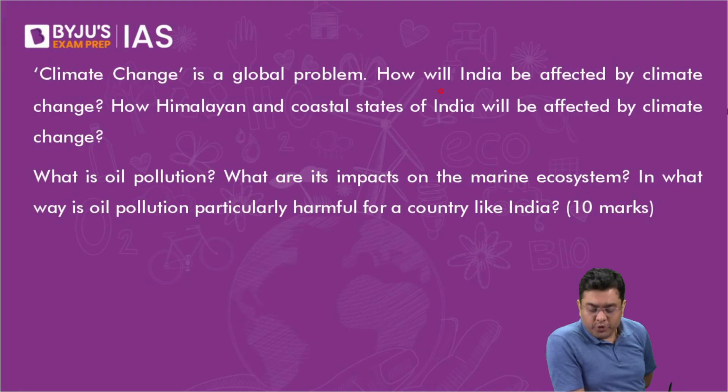What is oil pollution? What are its impacts on the marine ecosystem? So oil pollution, we do know, is when you have, let's suppose, the spill or the dumping of oil in the marine ecosystem. Now, that is a major problem experienced for a long time across the global waters due to the trade of oil happening through the sea routes. Now, its impact on the marine ecosystem, it can lead to coral bleaching.